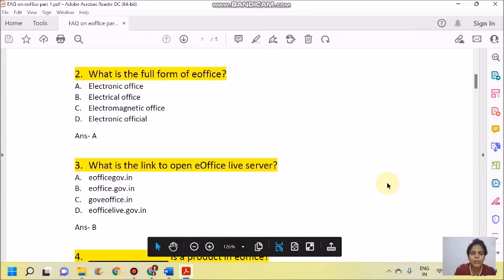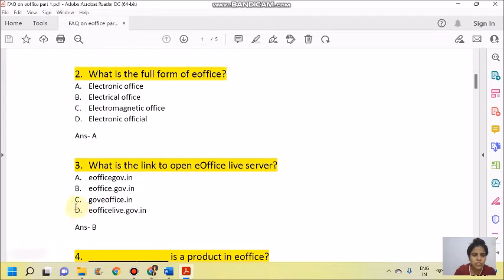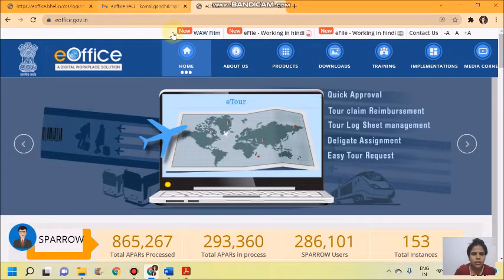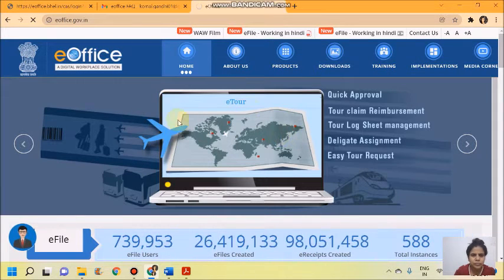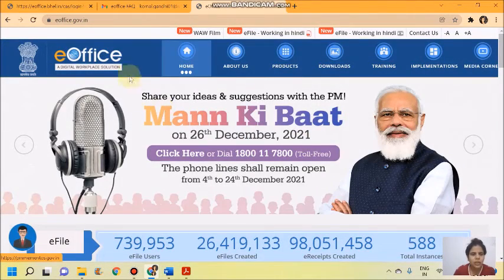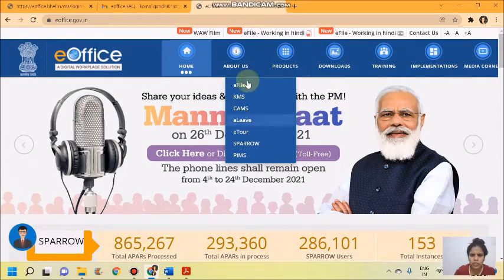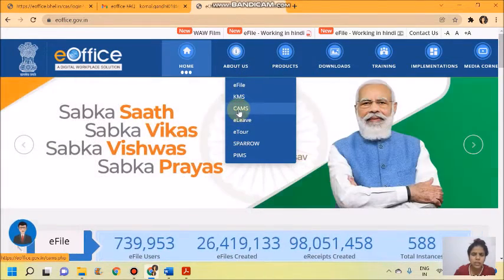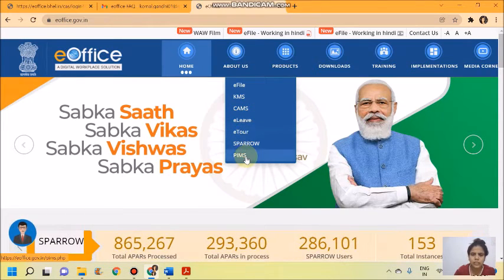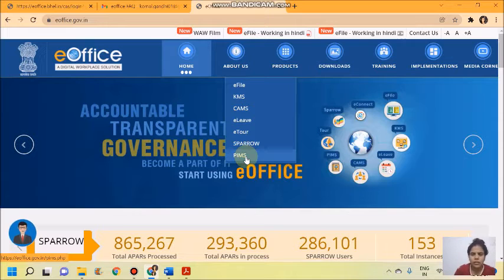What is the link to open eOffice live server? It is of course eoffice.gov.in, and I'll just move to the server and show you the government website as well. This is eOffice Digital Workplace, the NIC website of the eOffice. You can see the various products which are here: eFile, knowledge management, the CAMS model, leave model, tour model, and leave management model. Everything is there.